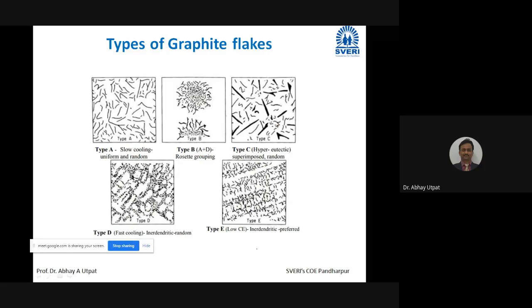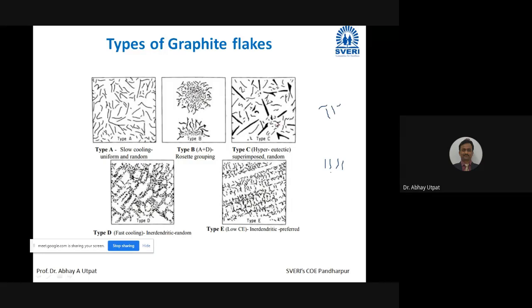Preferred orientation means one orientation directly, in this way. But random means like this, anywhere. So this upper is random and bottom is preferred orientation. So bottom line, A, B, C, D, E.